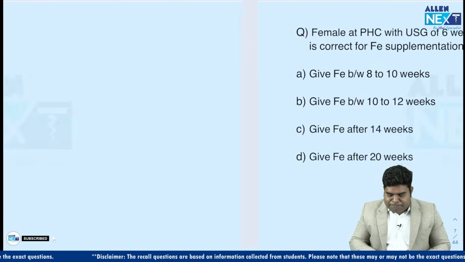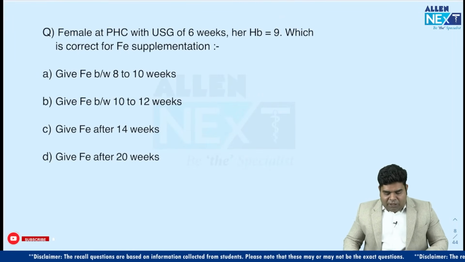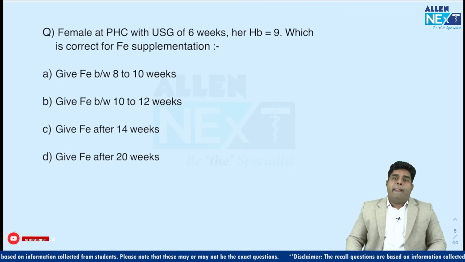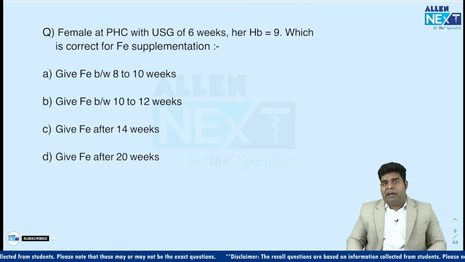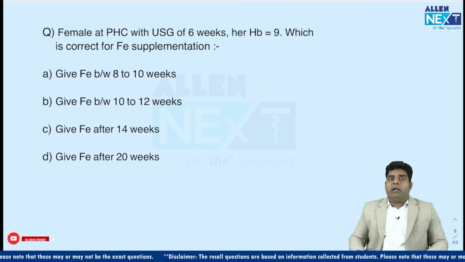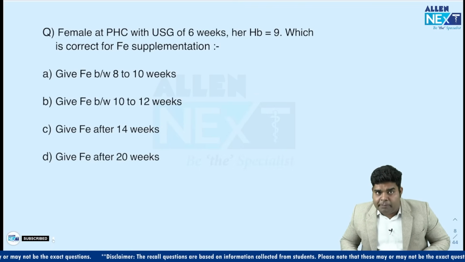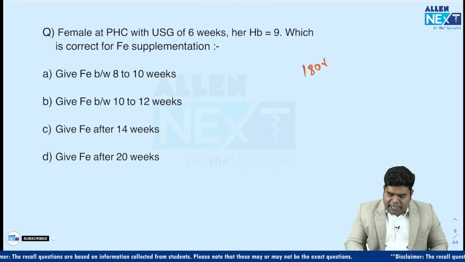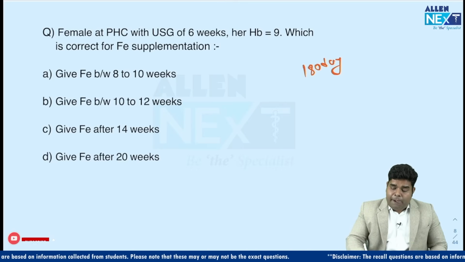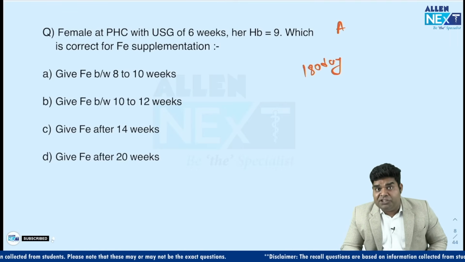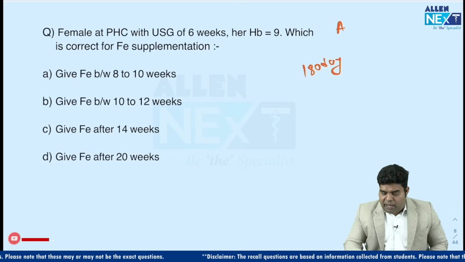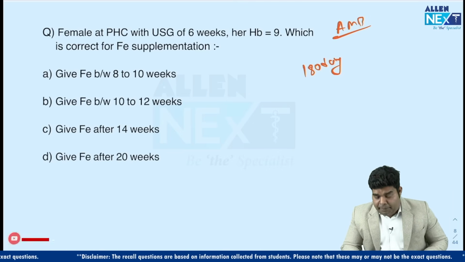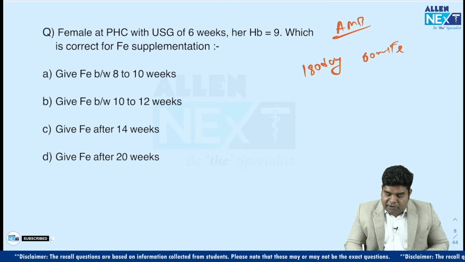Now, the third question was a question based on a female who presented at PHC with an ultrasound report that she is 6 weeks pregnant and her hemoglobin is 9. So what is correct for iron supplementation in this female? Should we give iron between 8 to 10 weeks? We give iron for 180 days under the Anemia Mukt Bharat program, whose target is to reduce anemia each year by 3%. So under Anemia Mukt Bharat program, we give 180 days of iron tablet, 60 milligram iron and 500 microgram folic acid per day.